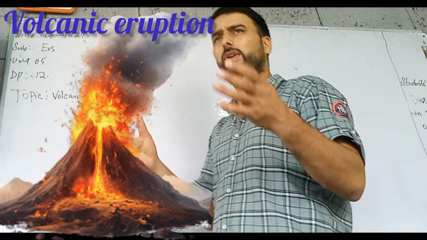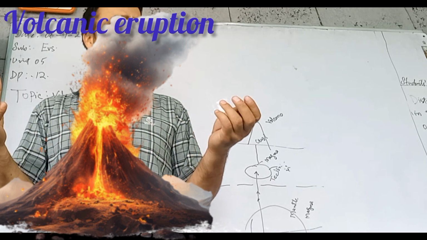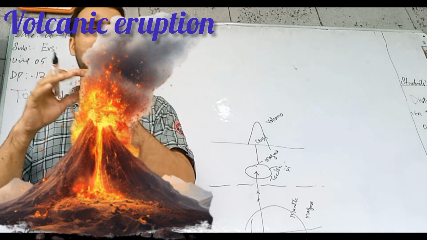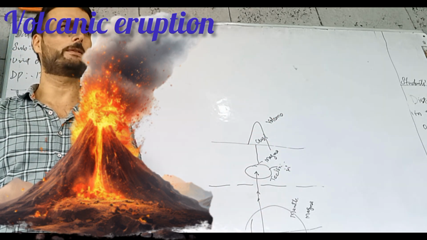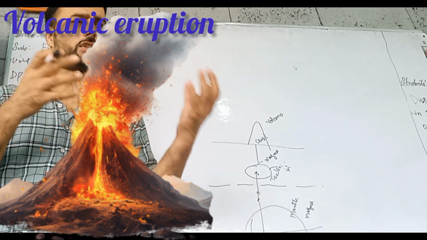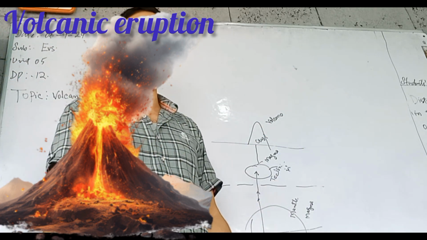So when this volcano erupts, it releases smoke, ash and magma. When this magma reaches the surface of the earth, that is known as lava. When it, my dears, reaches the surface of the earth, this lava flows and spreads everywhere.